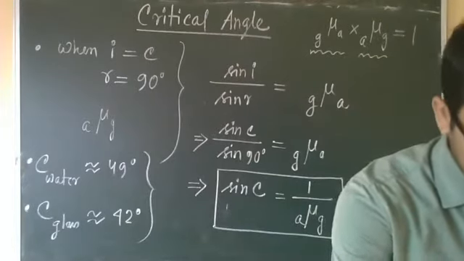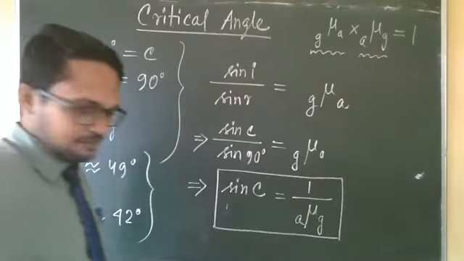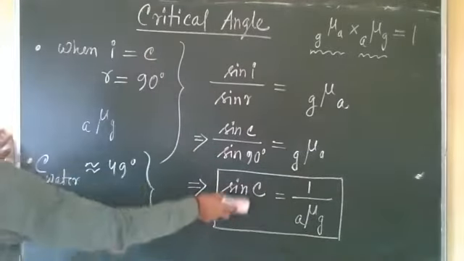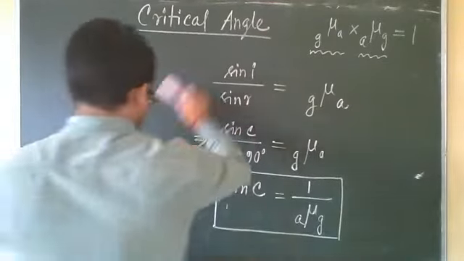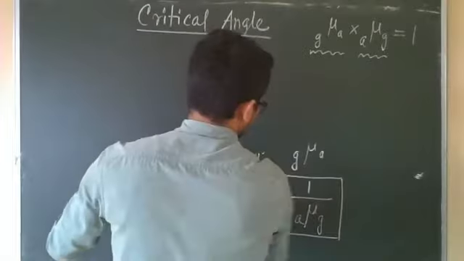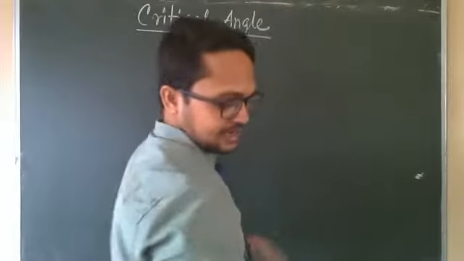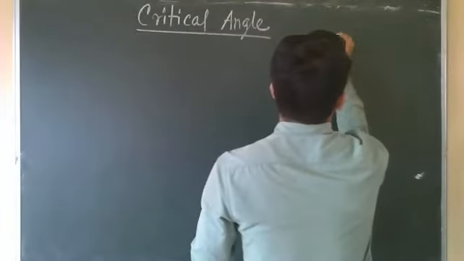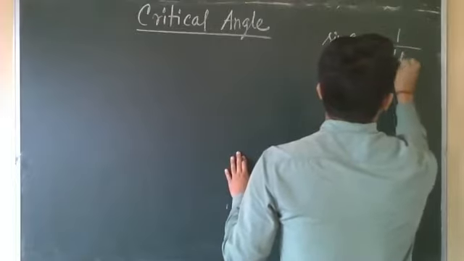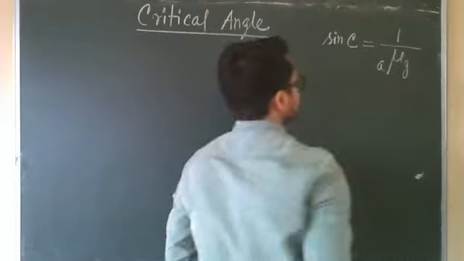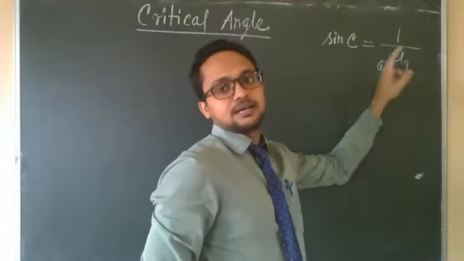Now come to the factors affecting critical angle. I'm writing this expression at one corner. In the relation of critical angle with refractive index, you can see that this angle is related only to refractive index.